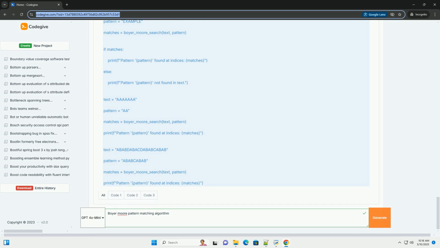Implementation details for the good suffix heuristic. Implementing the good suffix heuristic requires more preprocessing than the bad character heuristic. You typically need to compute two tables. suffix_shifts stores the shift values for scenario 1, where the suffix occurs elsewhere in the pattern. prefix_shifts stores the shift values for scenario 2, where a prefix matches the suffix. The precise calculation of these tables can be a bit intricate and requires careful consideration of edge cases.